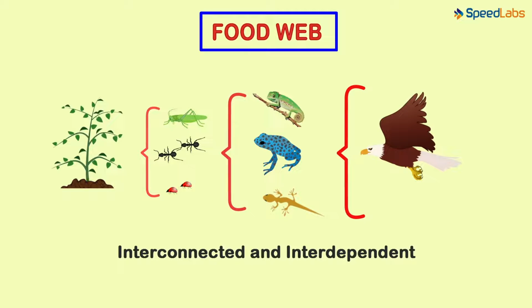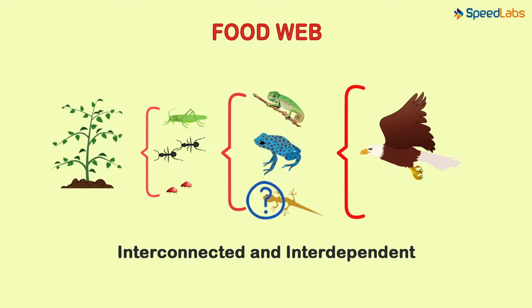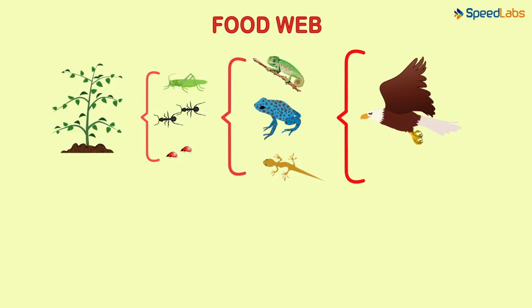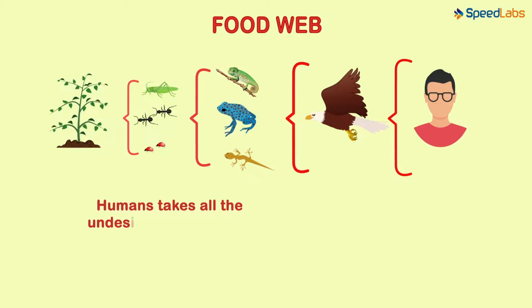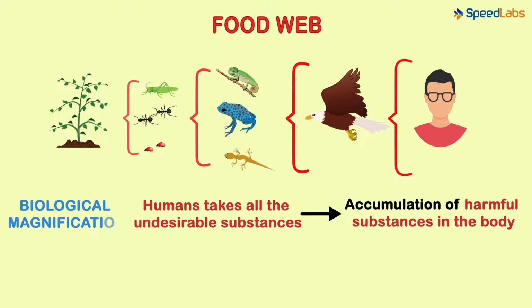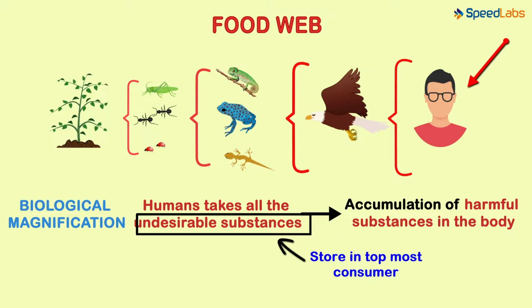We know that food webs and chains are interconnected. What do you think can be the drawback here? I want you to think about this. Yes, many harmful substances can also enter these chains. And guess who's at the top of all food chains? Humans. And they take in all the undesirable substances. If this happens, it can lead to accumulation of harmful substances in the human body. This process is called biological magnification. The maximum amount of these substances will be stored in the topmost consumers.